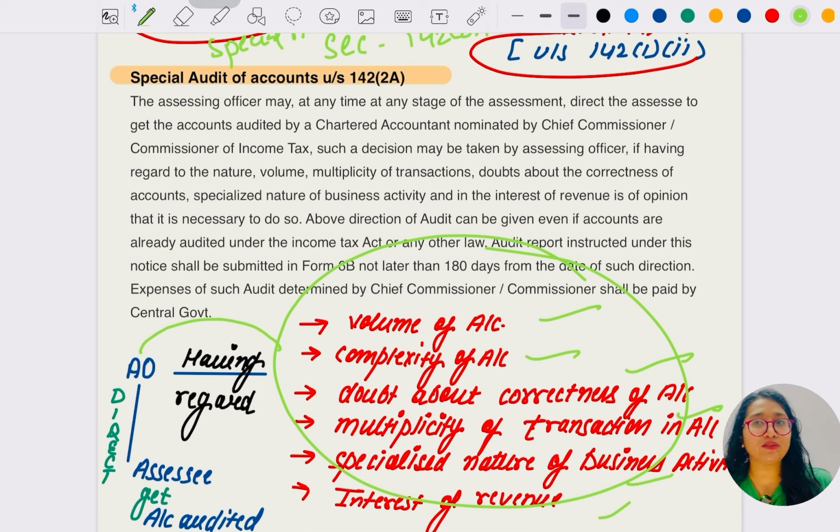The assessing officer is going to direct the assessee to get his account audited in some cases, due to the volume of accounts, complexity, multiplicity of transactions, or if those transactions affect the revenue of the department. In that case, the assessing officer directs the assessee to get his account audited again, even if his account was audited before or not. The time limit is a maximum of 180 days, including the extension time. Who is going to appoint? PCCIT, CCIT, and the central government is going to pay the remuneration. Okay, let's read.